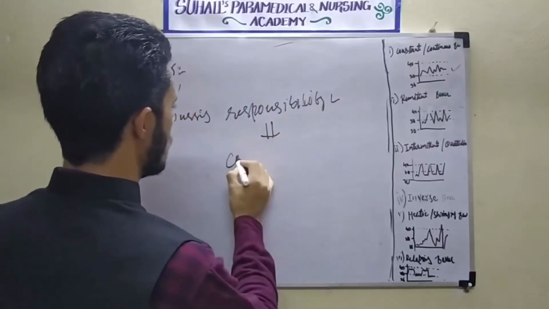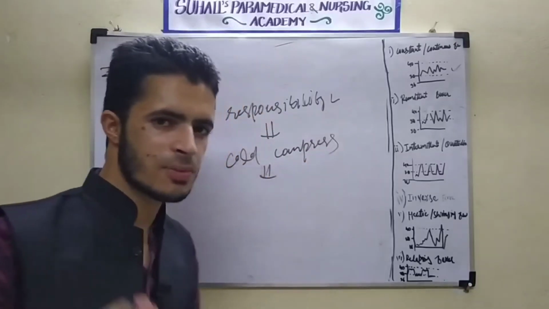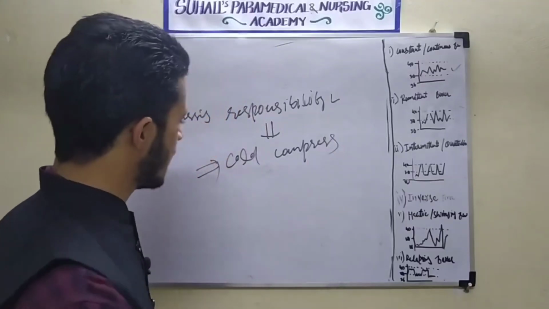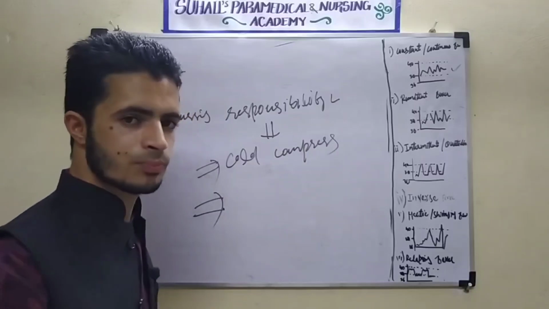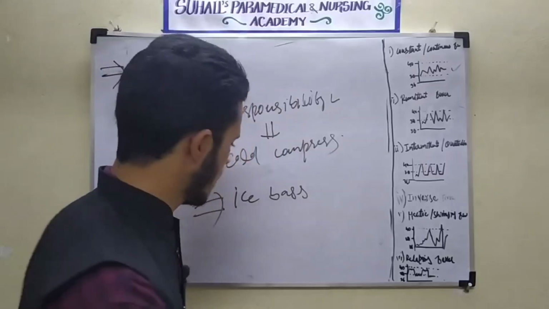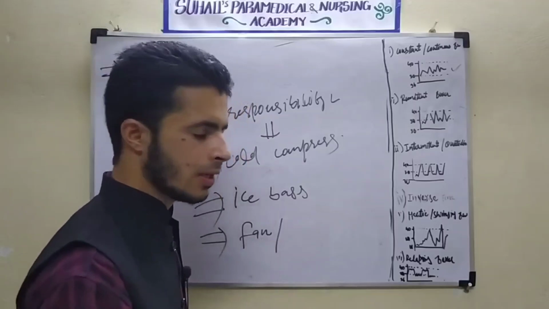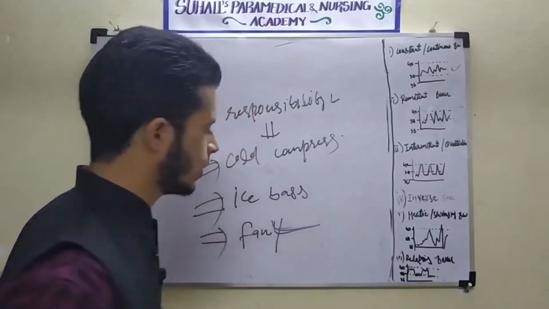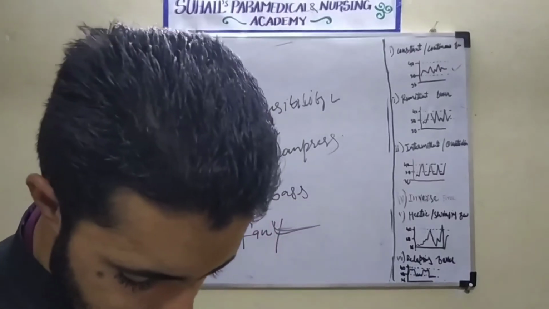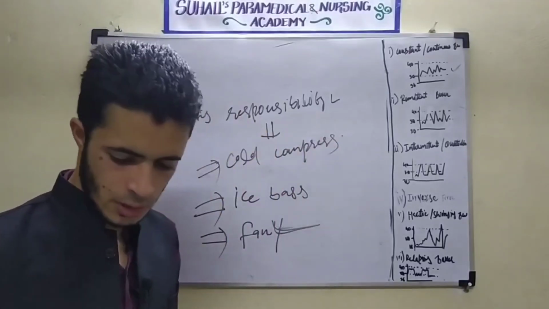We can use a cold compress. There are ice bags we can use as a cold compress to decrease the body temperature. If there is a fan, we can switch on the fan to decrease the body temperature of the patient or client. So that is cold exposure. We expose the patient to the cold. That is the nurse's role.